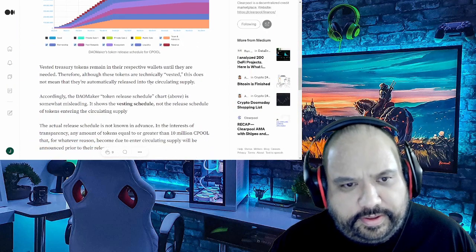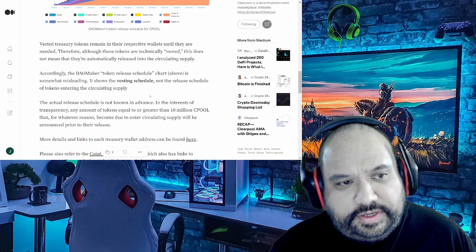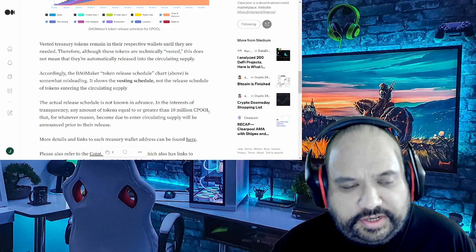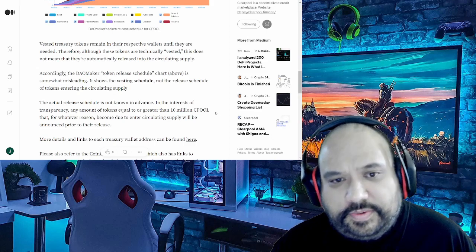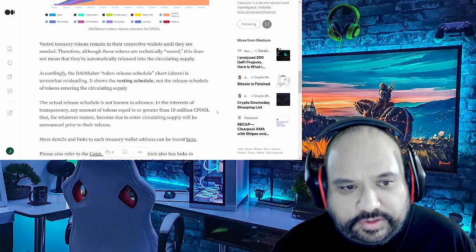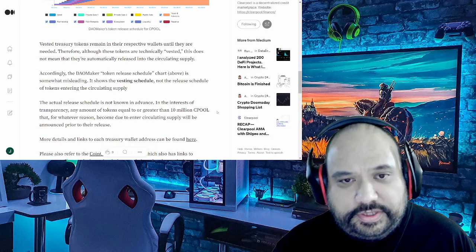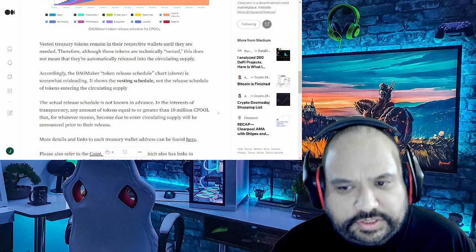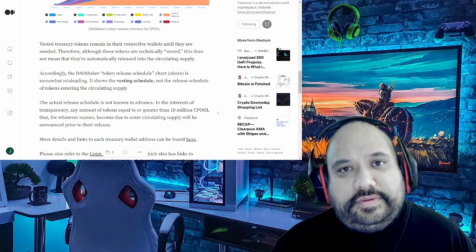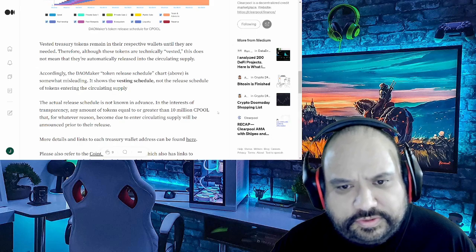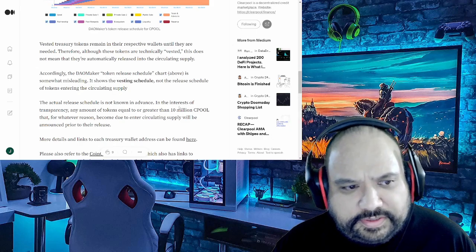On top of that, it says right here that vested treasury tokens remain in their respective wallets until they are needed. Therefore, although these tokens are technically, quote-unquote, vested, this does not mean that they're automatically released into the circulating supply. I'm glad that they're pointing that out, because I think that's a question that does indeed get brought up quite a few times. But there you have it. So hopefully that ends some of that confusion, just in case there's anybody who is confused about that.